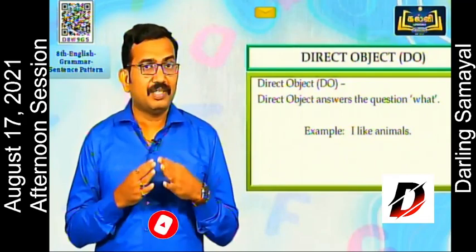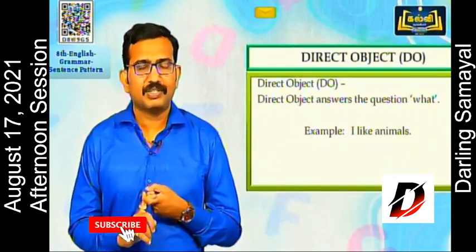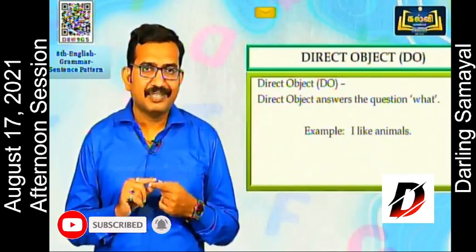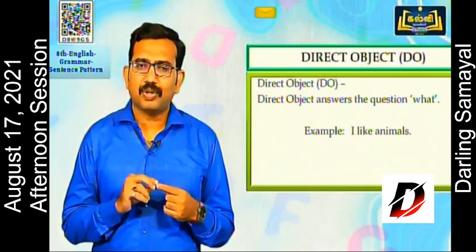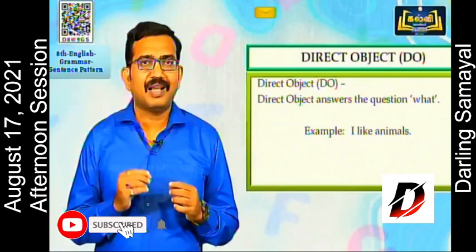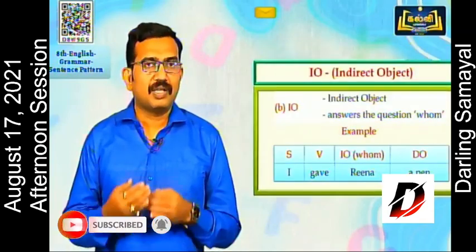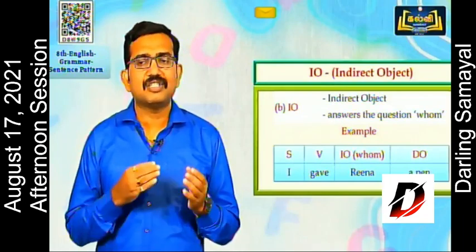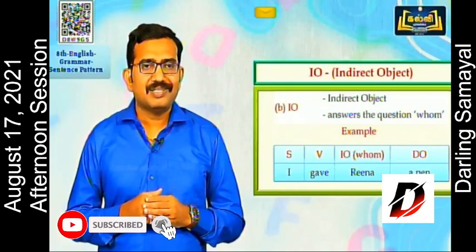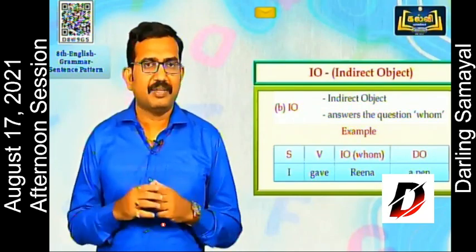So we have learned it is further divided into two objects. One is direct object, the other one is indirect object. So let's check direct object. Direct object always answers the question what. Example, I like animals. What do you like? Animals. So next one is indirect object. It answers the question whom. The examples take the pattern subject, verb, IO and DO.